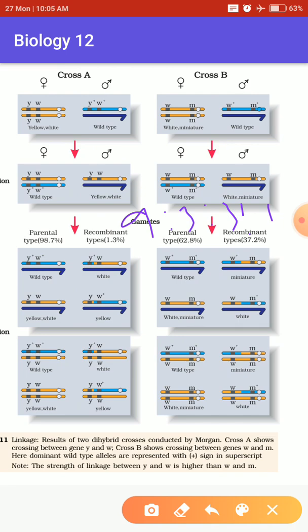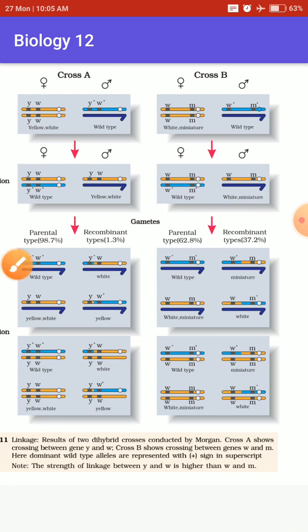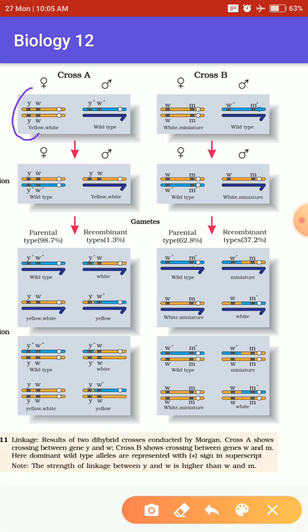So what Thomas Morgan tried to mention here is that the closer the genes are in a chromosome, the lesser will be the recombination or sharing of the genes. Meaning there will be no chance that the next generation of offspring will have variation or a different character that could show evolution.